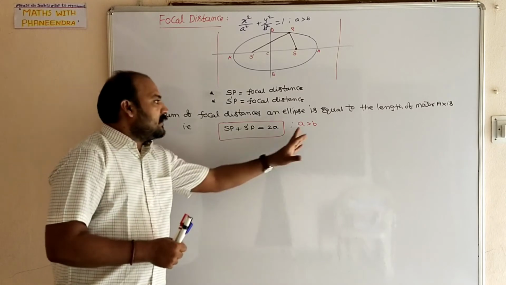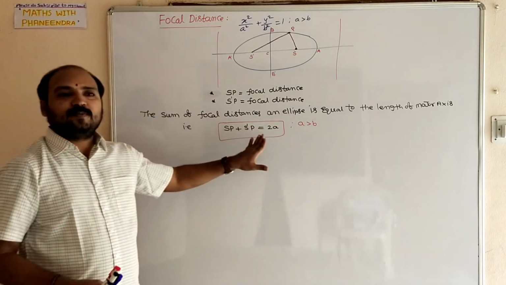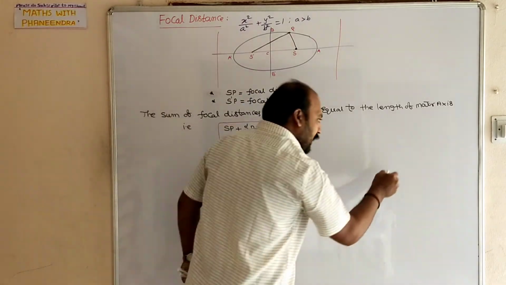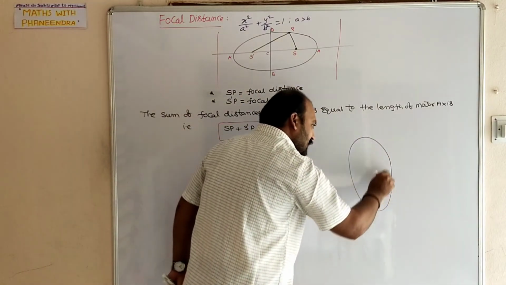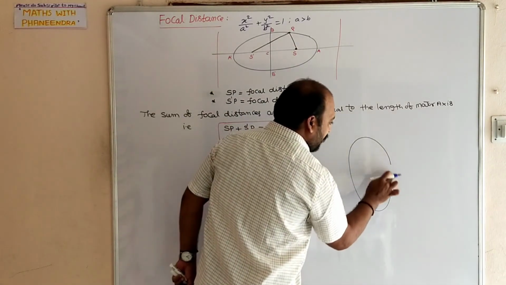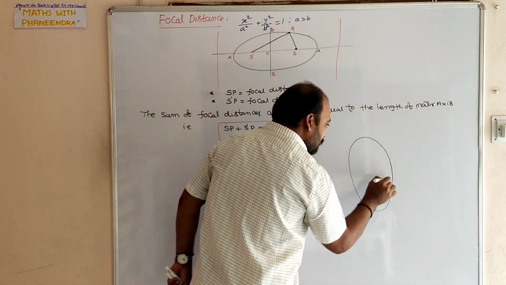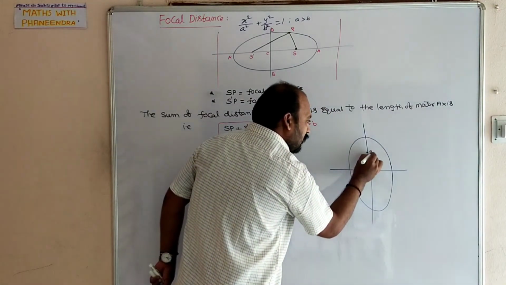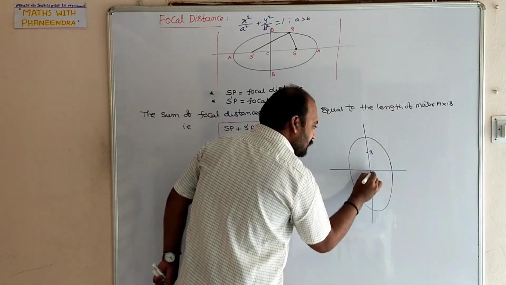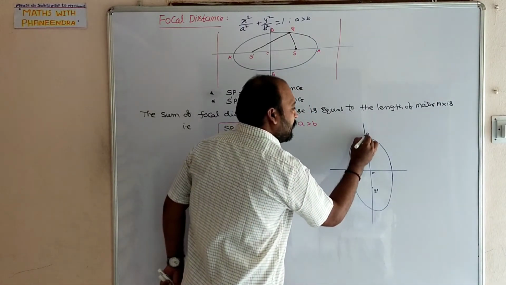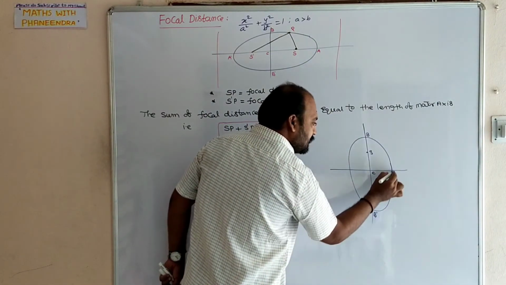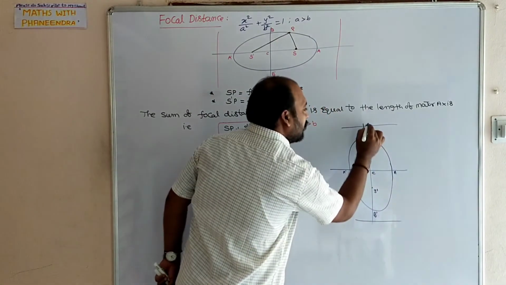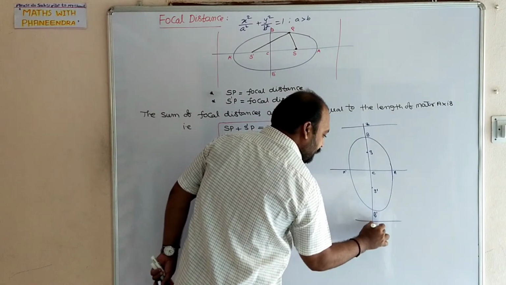Whenever A is greater than B, SP plus S dash P equal to 2A. Suppose the ellipse figure is like this, the case A is less than B. The ellipse, the foci will be here, S and S dash. This is the center, this is B dash, this is A dash, and these two are directrices, here Z, here Z dash.